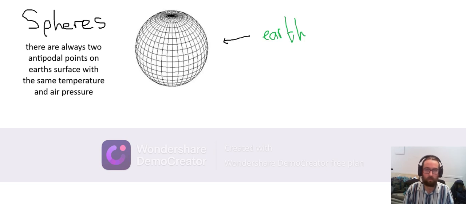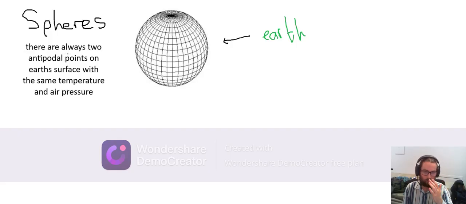Hey everybody, today I'd like to talk about spheres, and specifically one theorem about spheres that I find quite interesting. It's called the Borsuk-Ulam theorem, if you haven't heard of it before. And it says the following. There are always two antipodal points on Earth's surface with the same temperature and air pressure.